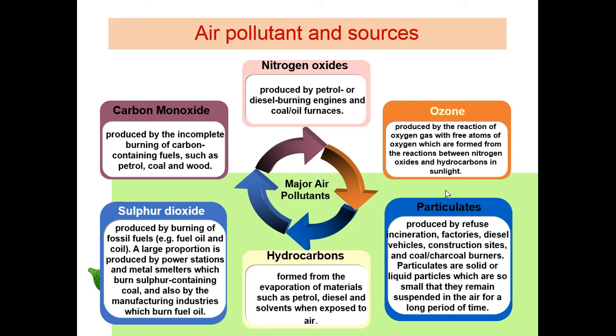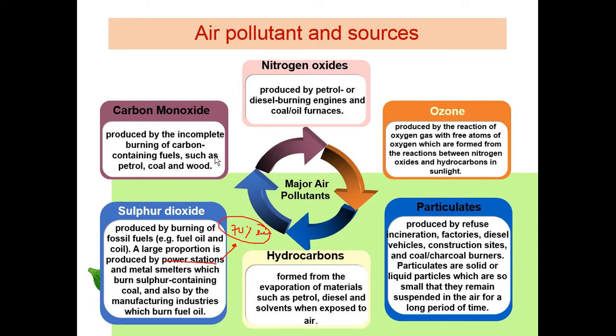In Malaysia, if you know, 70% of the electricity is produced by coal power stations, so 70% still relies on these power stations. You can imagine how much sulfur dioxide will be released to our atmosphere. The last one is carbon monoxide, CO, produced by incomplete burning of carbon-containing fuels such as petrol, coal and wood.